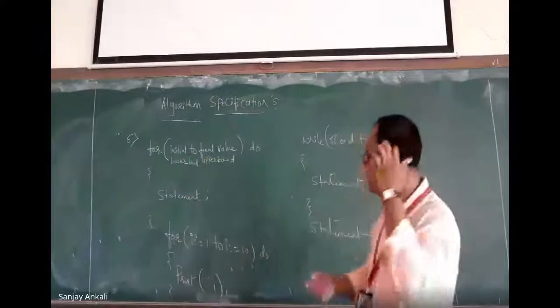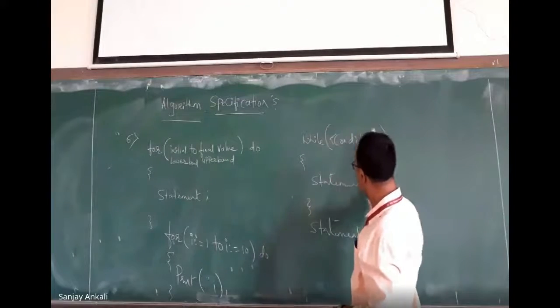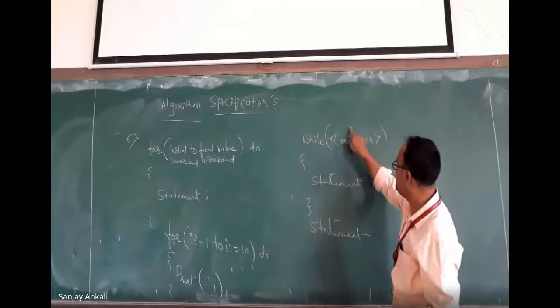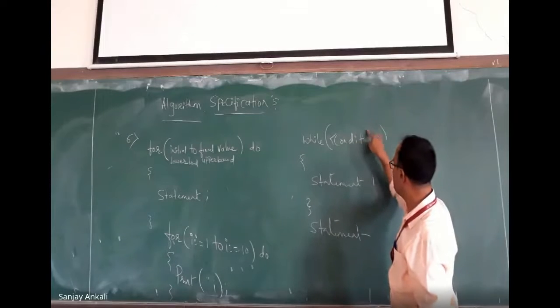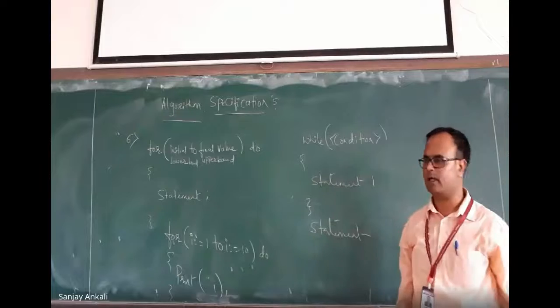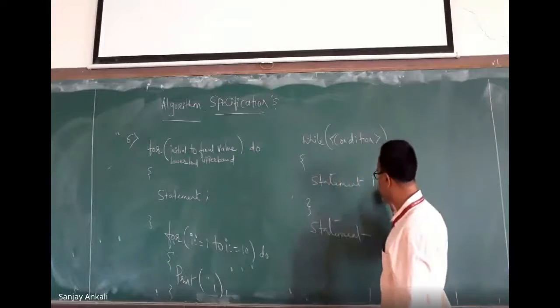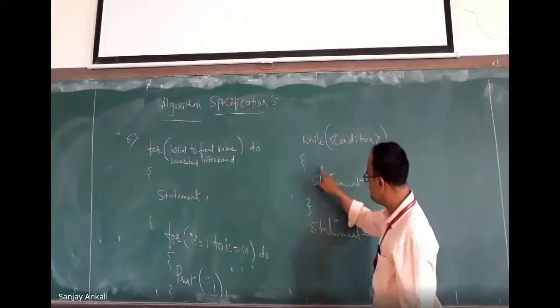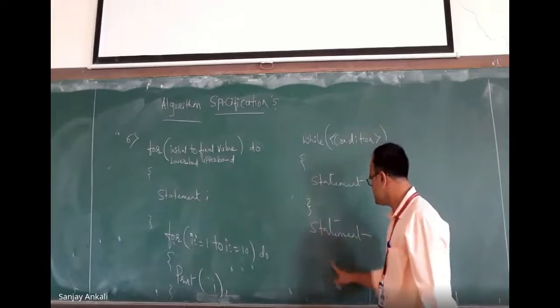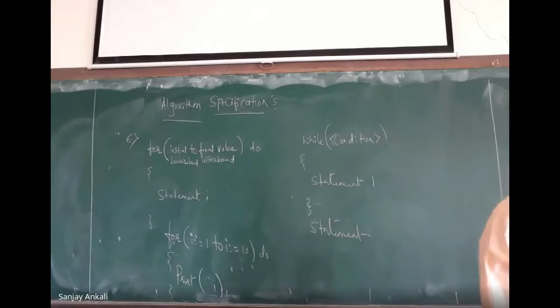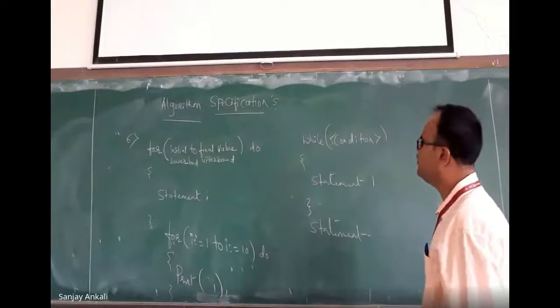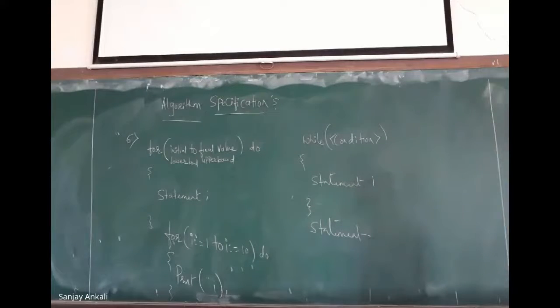For example, let us say I want to print the values from 1 to 10. I just write I less than equal to 10. That is a condition. If that condition is true, we execute this statement. If the condition is false, this statement won't execute. So this is while. For is very simple. While is also simple. Just like in C program, we take while also.